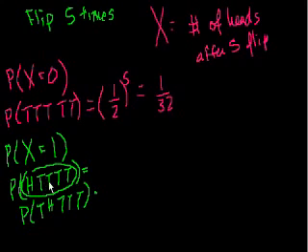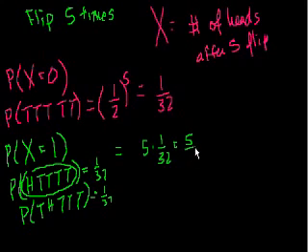There are actually 32 possible scenarios, right? And there are 5 situations like this, because the head could be in any of the 5 spots. So the probability that we have exactly 1 head is equal to 5 times 1 over 32, which is equal to 5 over 32.